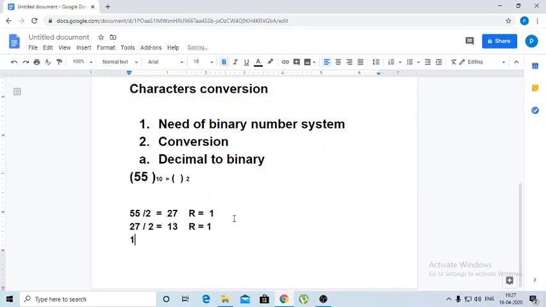Again 13 by 2. We divide by 2, and you will have 6 with a remainder 1.